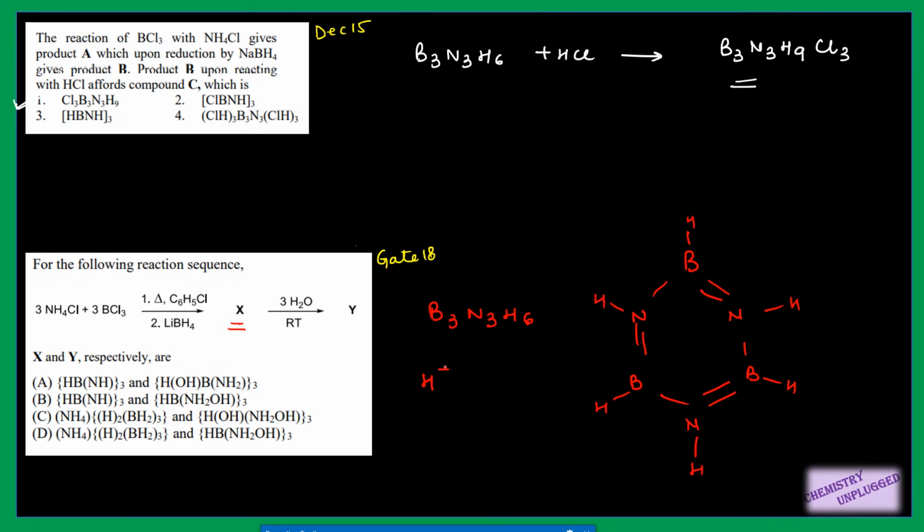H2O will give me H plus and OH minus, and we know that nitrogen has a partial negative charge and boron has a partial positive charge. So H plus will go on nitrogen, I am directly writing here, and OH minus will go on boron. In this case you can count the number of OH, and H on nitrogen and boron, right? From this you can find the correct answer, because they have not given it in terms of total numbers of nitrogen, boron, hydrogen and OH. So you have to count by using the brackets. So answer A will be correct, right?